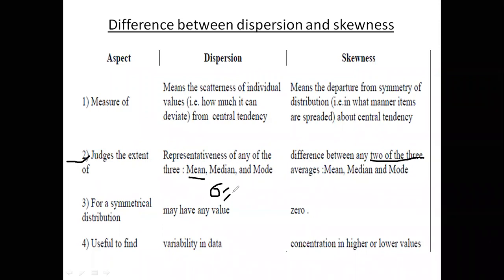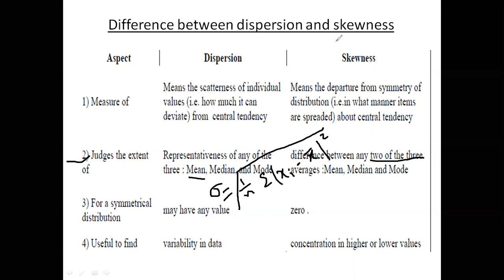We know the standard deviation is calculated by 1 by n summation of xi minus x bar, and x bar is the mean. So in terms of getting standard deviation, we calculate using the arithmetic mean only. Only one of the three: either using mean, or using median, we can calculate the mean deviation about median.